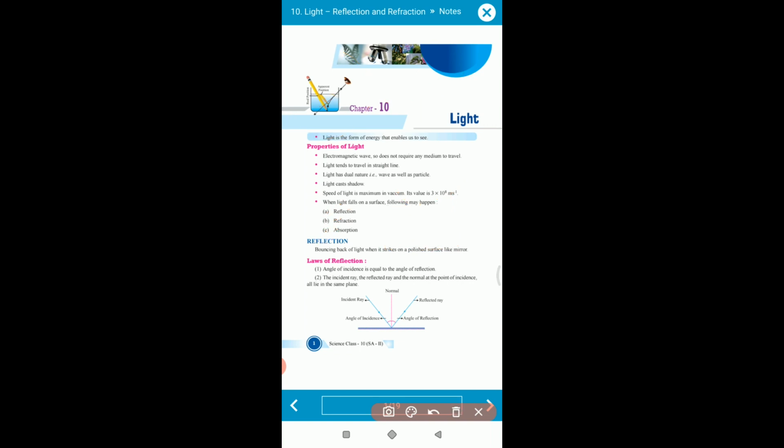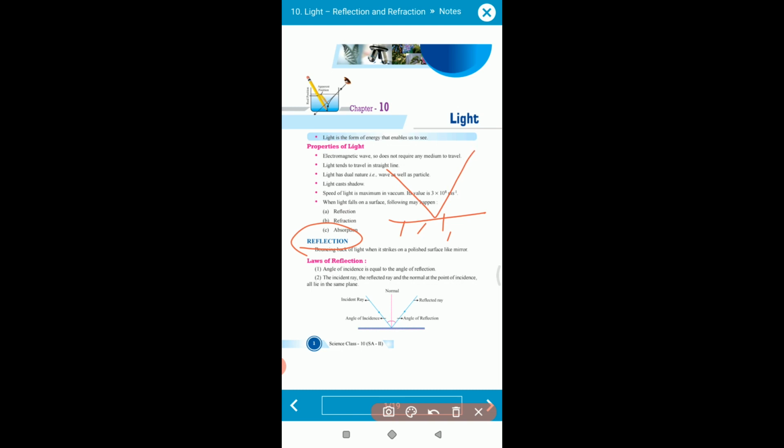Now let's talk about reflection. Reflection is the bouncing back of light when it strikes a polished surface, as I already told you. Whenever light strikes a polished surface, it gets reflected in the opposite direction. This phenomenon is called reflection. So in this case, the light ray gets bounced back.